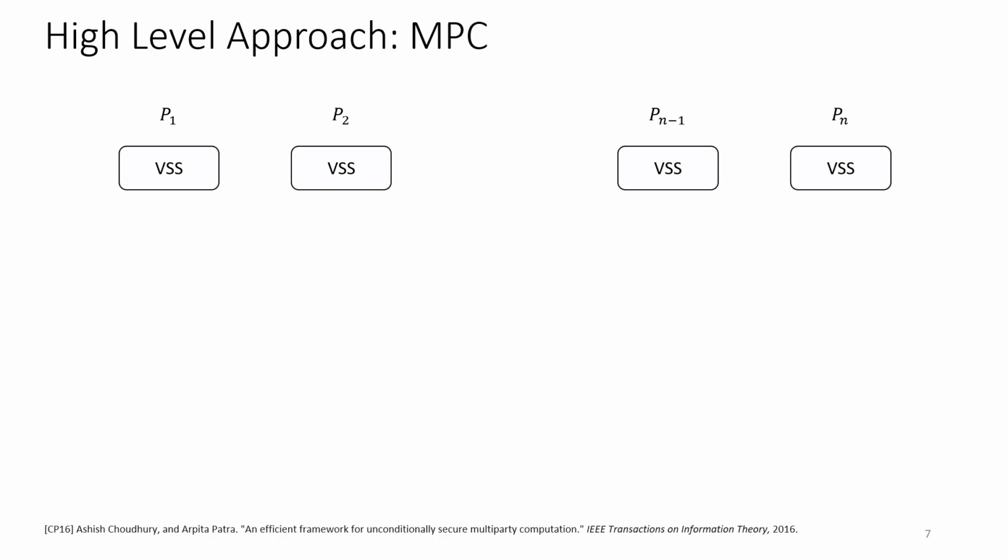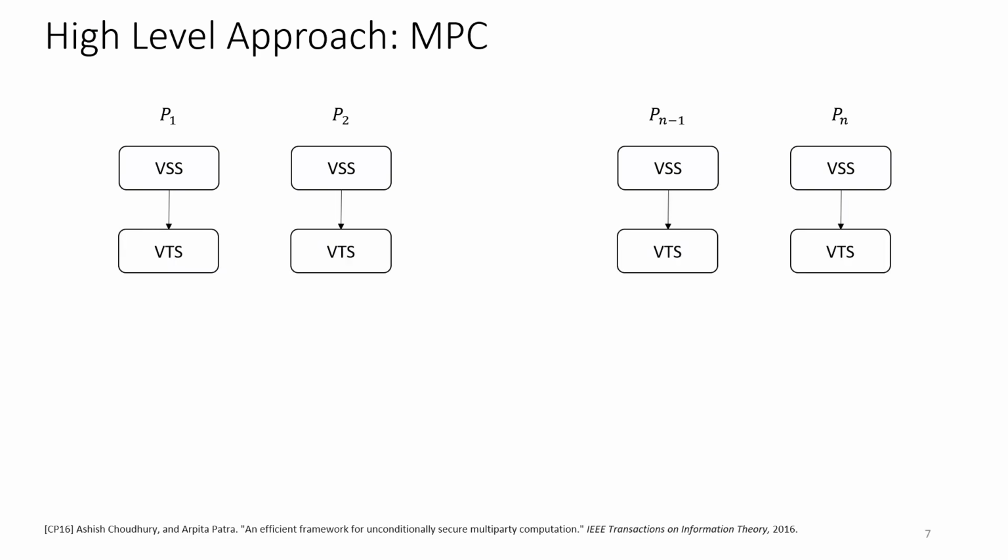Once this is done, given that parties are malicious, the multiplicative relation might not really hold, and we need to verify this. This is where the second component, the verifiable triple sharing, comes into the picture. And this does the verification of whether the multiplicative relation in the triple actually holds or not. So the outcome of this primitive can either be a success, that is the proof goes through, or it fails.